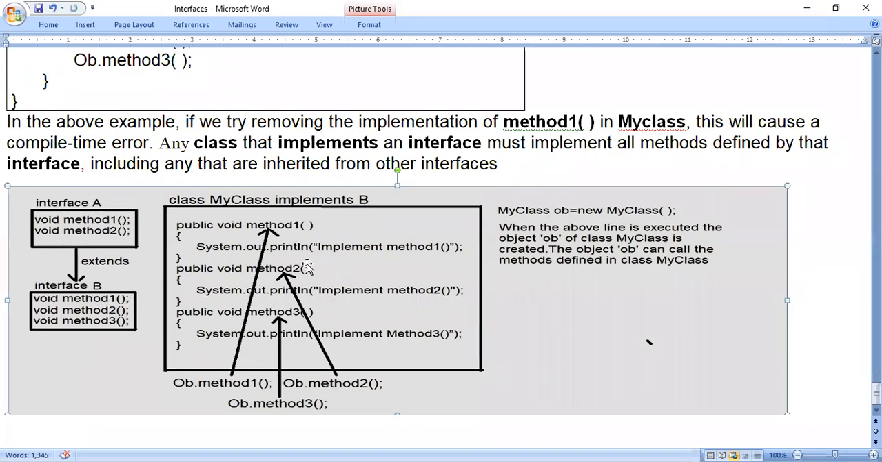Now you see, when I call OB dot method 1, OB dot method 2, OB dot method 3, just look at the arrow marks, how program control will move to method 1, method 2, and method 3. OB dot method 1 will call the method present in my class. OB dot method 2 will call the method present in my class itself. Again, OB dot method 3 will call the method present in my class itself. So in sequence, it will be called one after the other. When the line my class OB is equals to new my class is executed, object OB of my class is created. The object OB can call the methods defined in class my class.